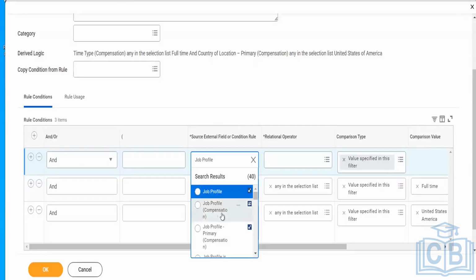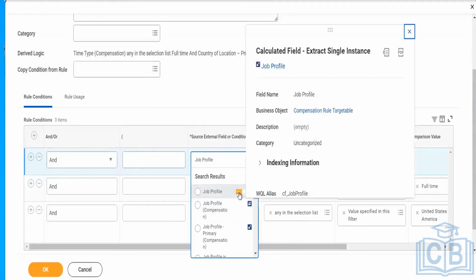We have job profile compensation, job profile primary compensation, right? There are multiple Workday delivered fields. Whenever we have this scenario, we have to keep one thing in mind. We have to always go and check the description. Here I can see this is a calculated field someone has created. I will not use this.